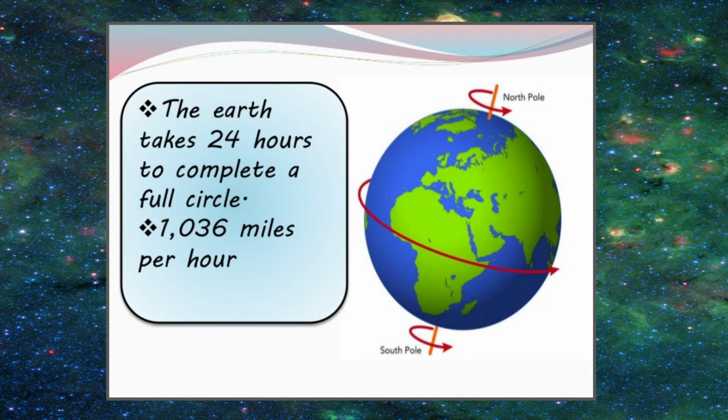The speed of the Earth's rotation is 1036 miles per hour. As I was telling you in the video, it was looking slow, but overall speed of the Earth is 1036 miles per hour. The maximum speed is at the equator. The minimum speed is at the pole, because Earth is a whole body. And to catch up with the speed of the North Pole, which is a small place, the bigger part of the earth, the bulge of the earth, rotates faster. So the speed of the earth is maximum on the equator and least on the poles.